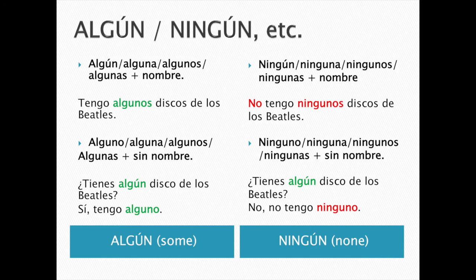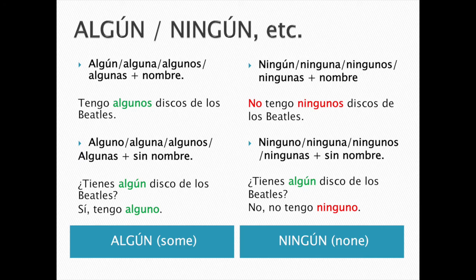Now, it is possible also, when we know what we're talking about, to get rid of the noun. And in that case, algún is going to become alguno, and ningún is going to become ninguno. The others, ninguna, ningunos, ningunas, alguna, algunos, algunas, they remain the same.